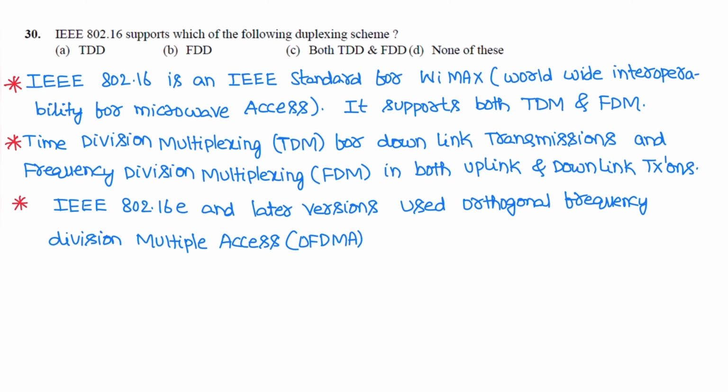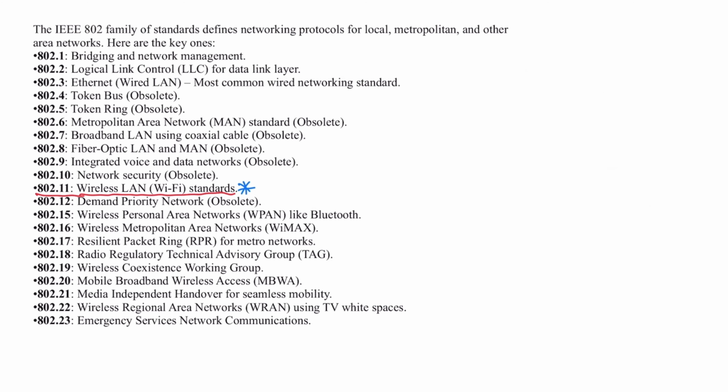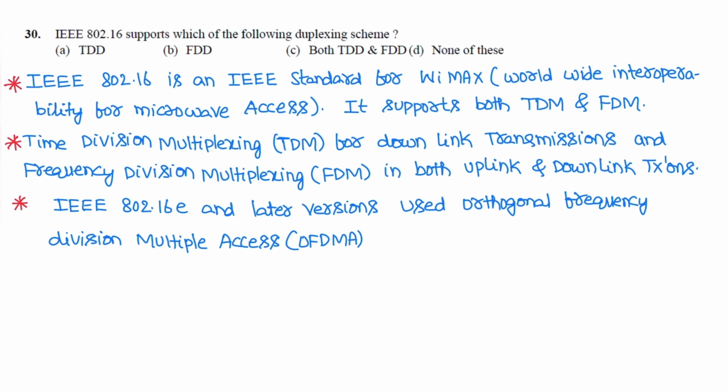Next question. IEEE 802.16 supports which of the following duplexing schemes? IEEE 802.16 is the wireless metropolitan area network standard, that is WiMAX, Worldwide Interoperability for Microwave Access.